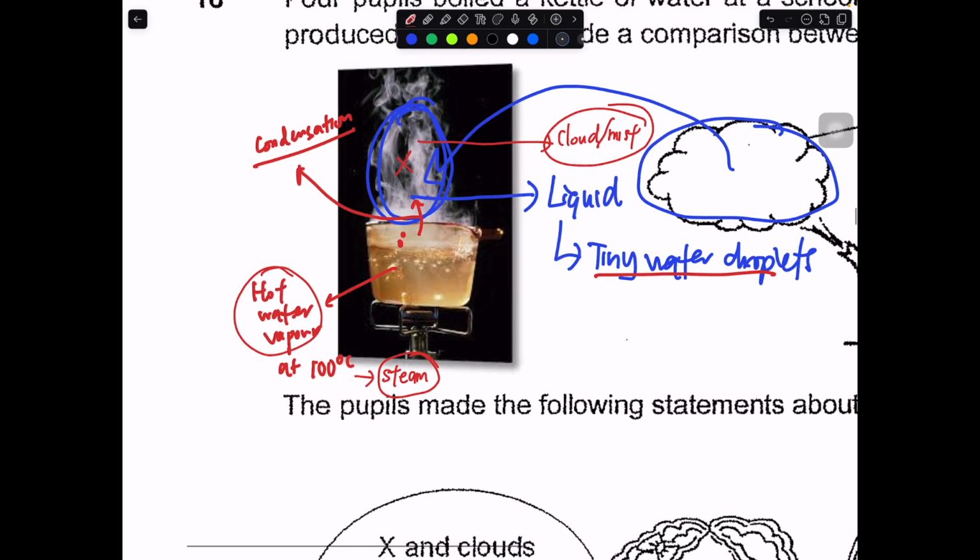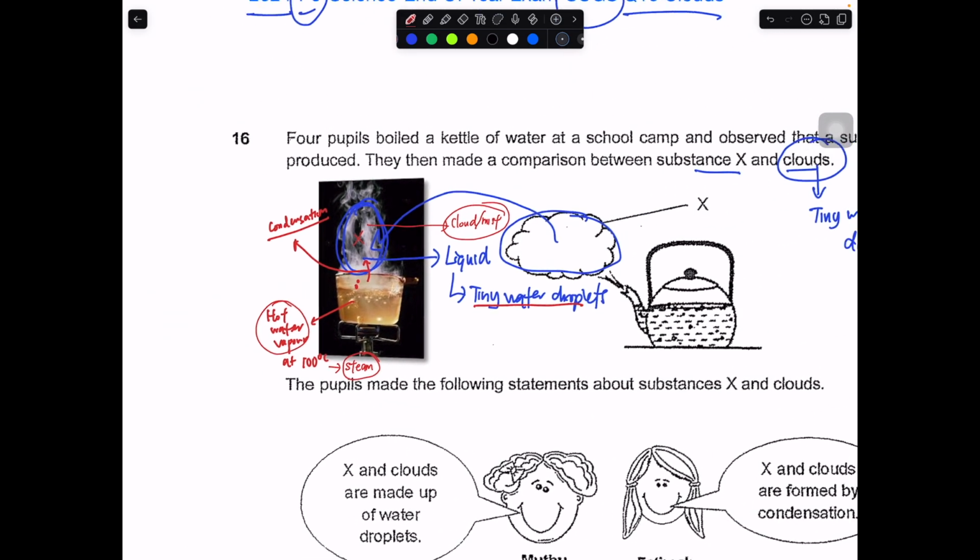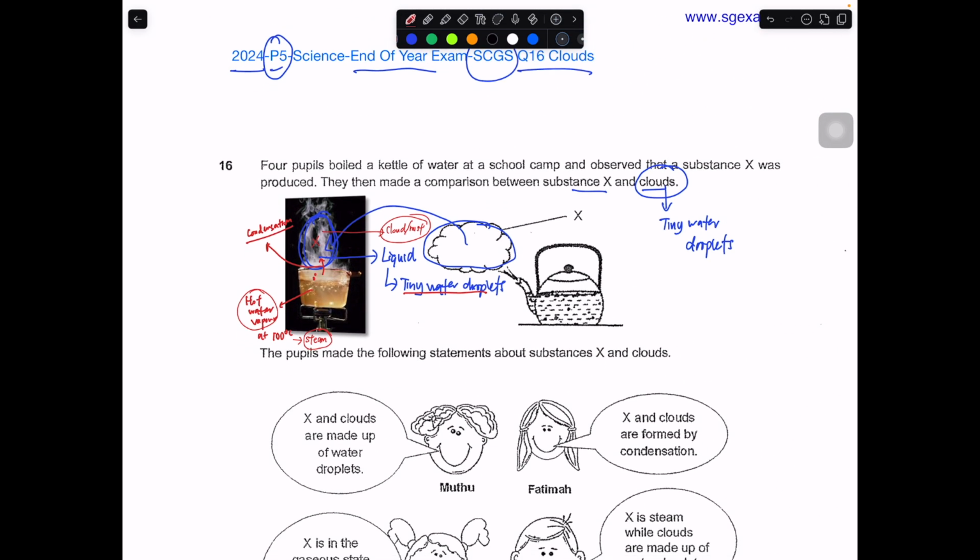So with these ideas in mind, we can put it this way: X and cloud are in liquid state. They are tiny water droplets, and they are formed by the condensation process. It's a result of condensation.